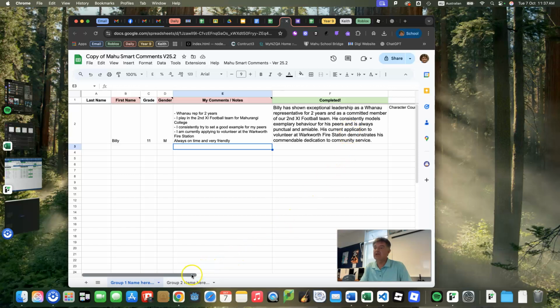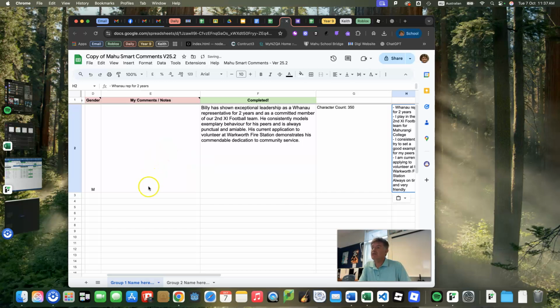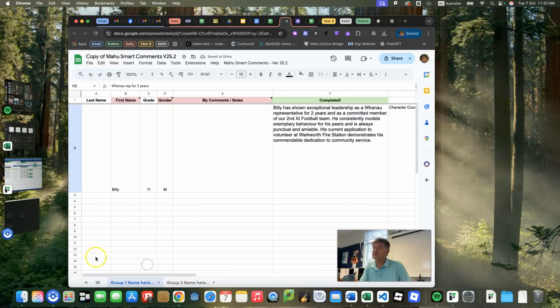So if I like that comment, then I can simply take this. I can copy that, cut it, Windows X. And I can go put that on the right hand side, just somewhere out of the way, Windows V, which means if I have the rest of my students still sitting here and I want to regenerate their comments, I can just run that comment option again, which means it will generate a new one for me. It will not generate a comment if there's nothing in here. So that's why I copied this out, because I was happy with that comment. I then take that comment and I can simply go and put that onto my KMA. And it's as simple as that.